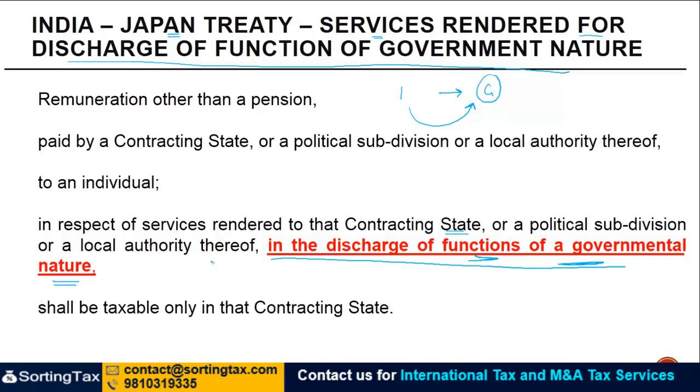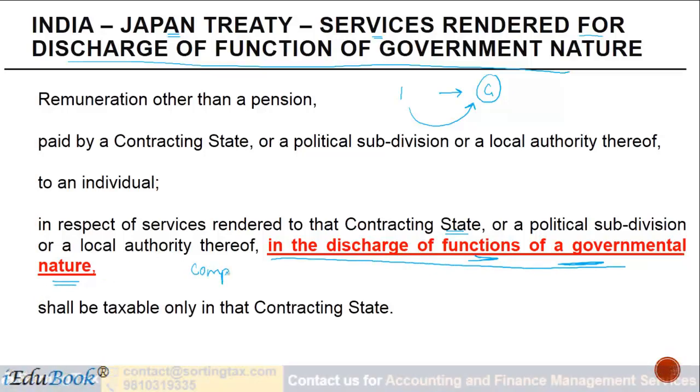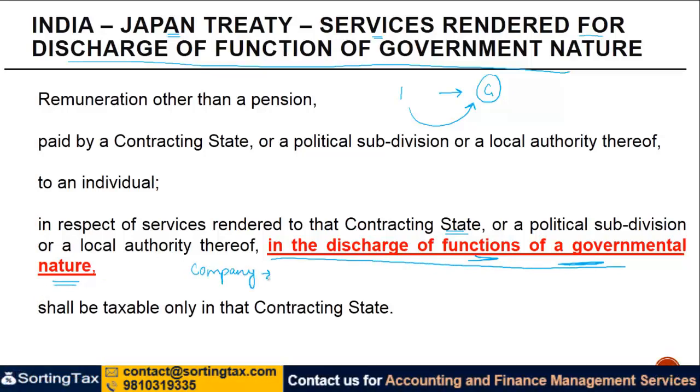If the government is running a company to earn profit, that's not normally a function of the government. The government is supposed to maintain law and order, maintain equilibrium, maintain the economy and stuff like that. But if you are running companies for profit, that's not a discharge of functions of a government nature, so that may not be covered under the India-Japan Treaty, right?